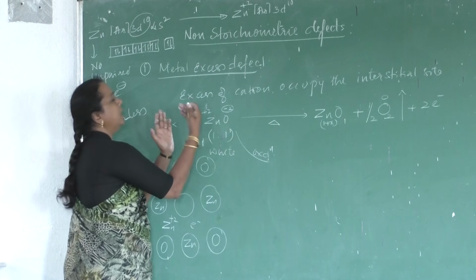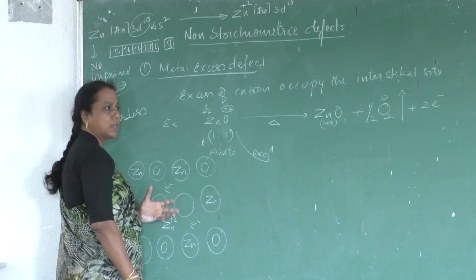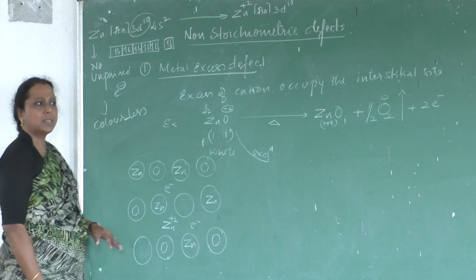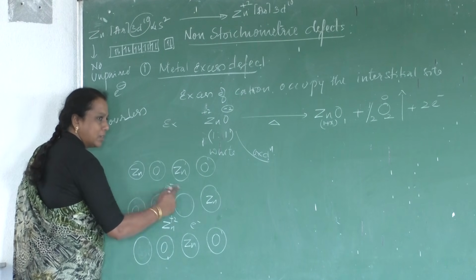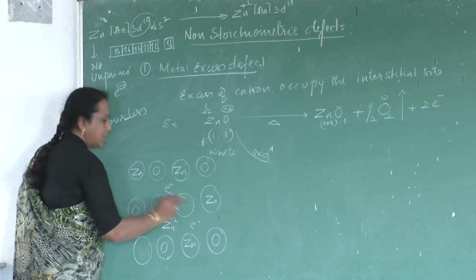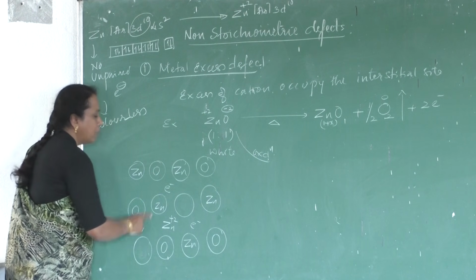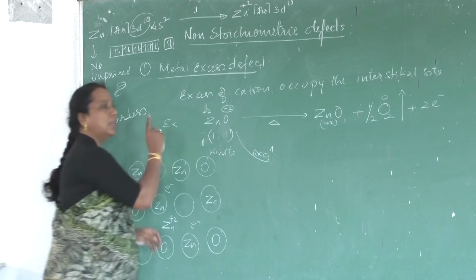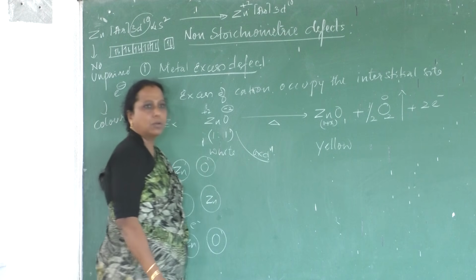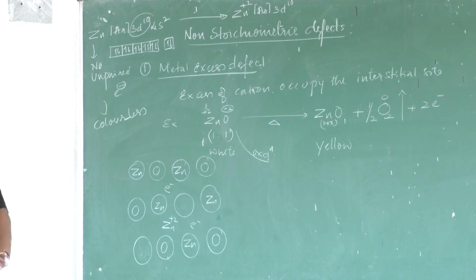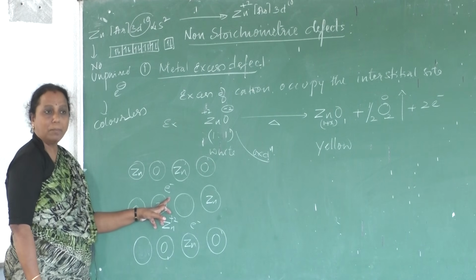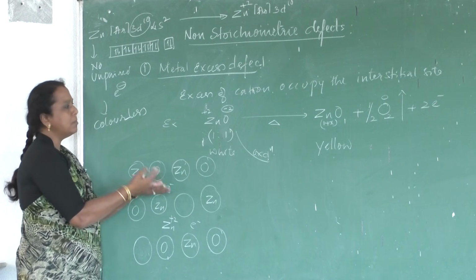As soon as we heat the zinc oxide, a white colored crystalline solid, and some of the oxygens escape from the lattice, electrons are free. Am I right? You see, electrons are free, they are freely moving throughout the lattice, throughout the crystal in the interstitial sites. Because of these free electrons, the colorless substance now becomes colored and it becomes yellow. So colorless zinc oxide gets color. Why? Because of the presence of free electrons.